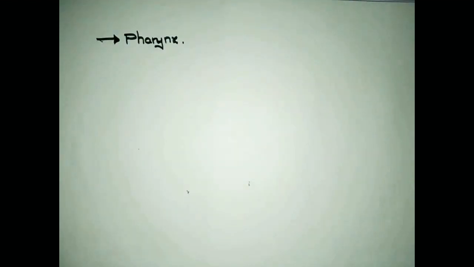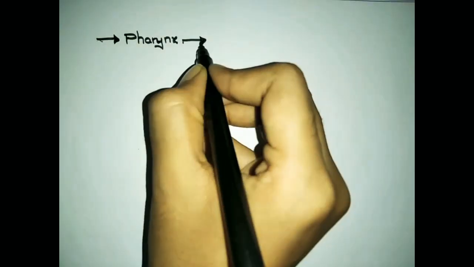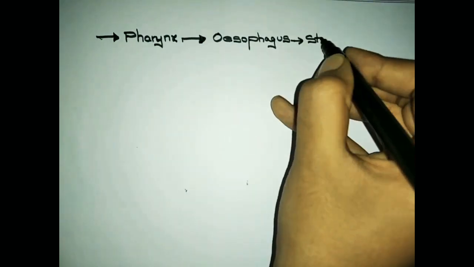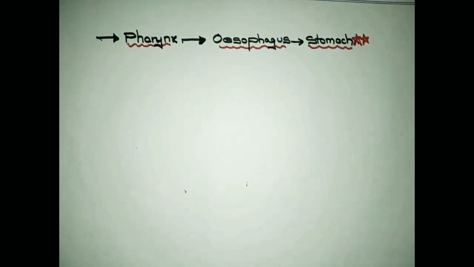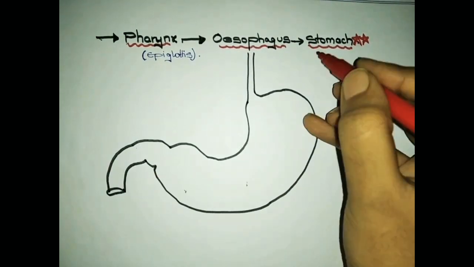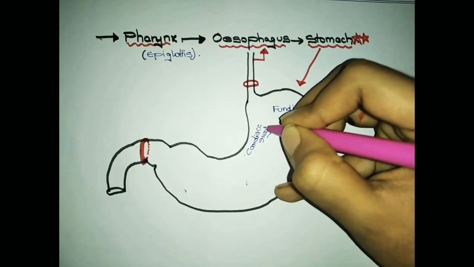Next is the pharynx, which is a common passage for food and air. In this, the epiglottis will prevent the food entry into the lungs. Next is the esophagus, which is a long tube, and the stomach. Stomach is the most important to discuss here. These are the parts of the stomach.